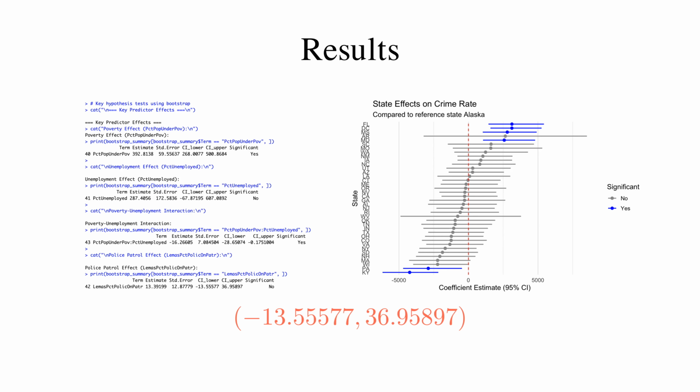Percent of sworn full-time police officers shows a non-significant effect since the confidence interval contains 0. This contrasts with the paper's emphasis on policing effectiveness. It suggests that patrol presence alone is insufficient without targeted strategies. Finally, the figure on the right shows that significant variations exist among the states. This aligns with the paper's finding that localized factors such as gang activity and policies critically influence crime.